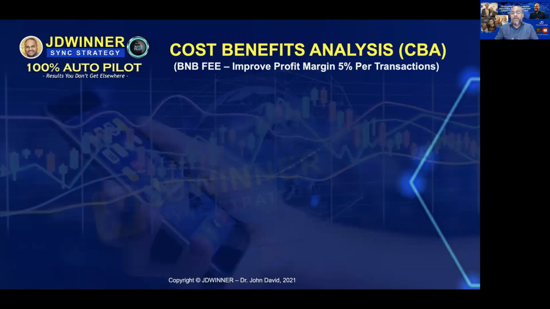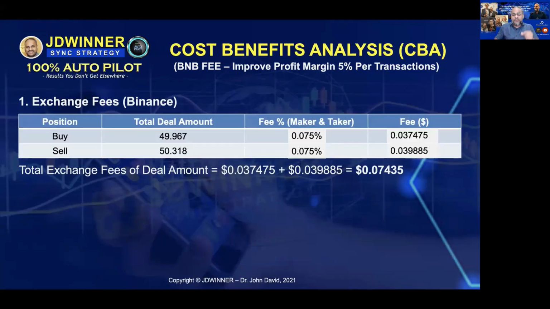Now, let me show you another brilliant way to go about it, where you can activate your BNB to use as a fee. If you use BNB as a fee, you can actually improve your profit margin by 5%. So how does that work? Let me show it to you. So now you can see the maker and the taker fee will change. If you use BNB, it is no longer 0.1, it will be 0.075. So in that manner, can you see what happened to the total exchange fees? Your total exchange fees actually have improved by 5%.